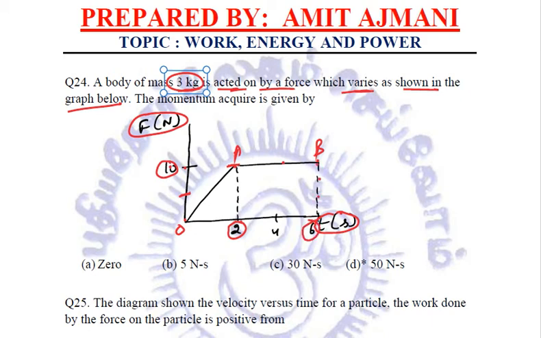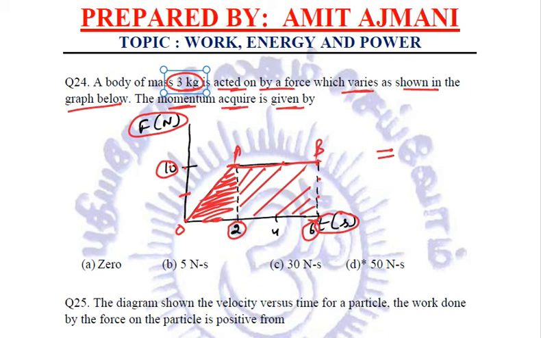Now what is being asked is the momentum acquired. The momentum will be the area of this F-T graph. To calculate the area under this whole line, we can take it to be the area of this triangle plus the area of this rectangle.